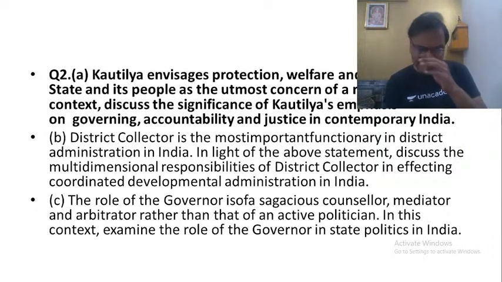Next, Kautilya talks about responsiveness. One of the important features of the concept of good governance is responsiveness. He said that the king should always respond to the problems of people. King should always make himself accessible to the people. Again, during the second wave of corona, the Delta variant, even our prime minister had to accept at one point of time that the government had failed.